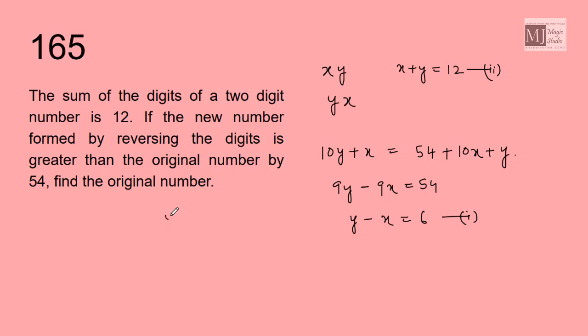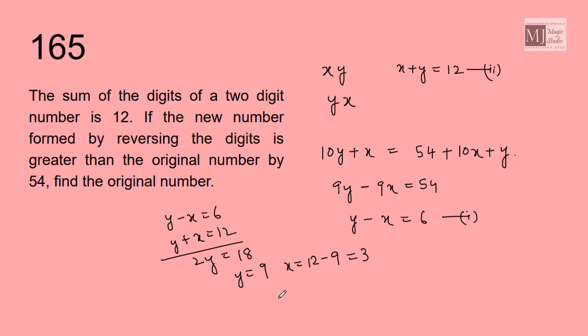Now let us solve them both. Y minus x is 6, y plus x is 12. If I add up, 2y is 18, y equals 9. If y is 9, x is equal to 12 minus 9, that is 3. Find the original number. Original number is xy. xy is 39.